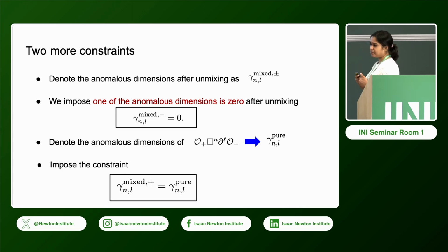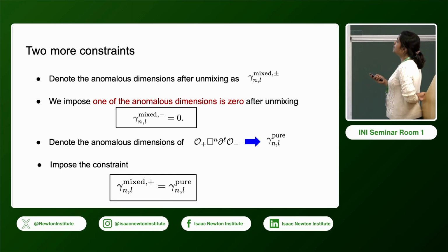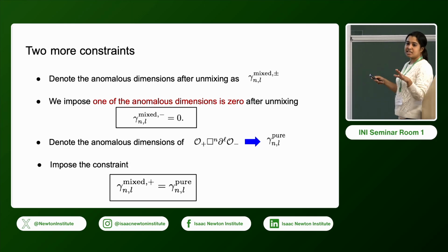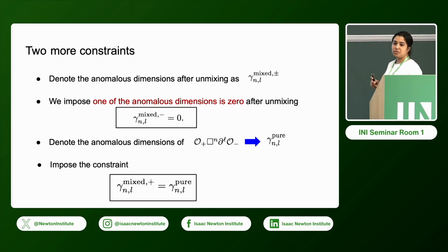This is something that is based on observation. We do not have a clear explanation why this works, but nevertheless I will mention this. We denote the operators after unmixing as gamma plus and gamma minus, and after unmixing we impose one of these anomalous dimensions to be equal to 0.